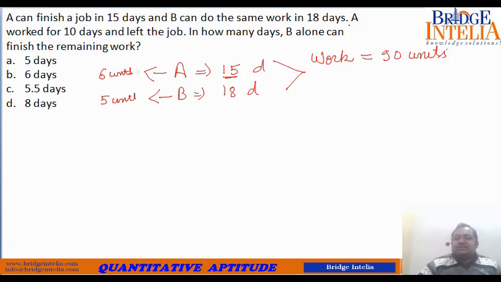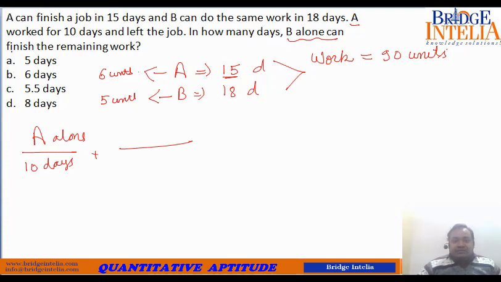What is the question? The question says A worked for 10 days and left the job. In how many days can B alone finish the remaining work? A worked for 10 days, A alone. For the remaining, B alone can finish the work. So assume that B alone can finish the remaining work in X days. By doing this, you get a total output of 90 units. Now let's put the values.